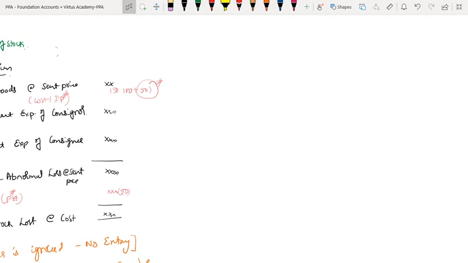Yeah. So now, whenever you touch the stock, which are the three elements you have to include in evaluation of stock?